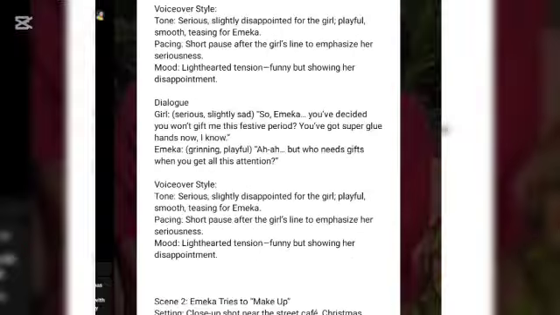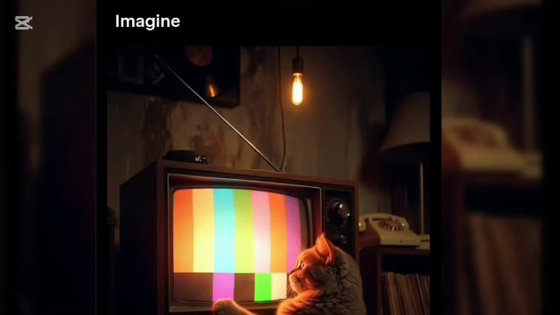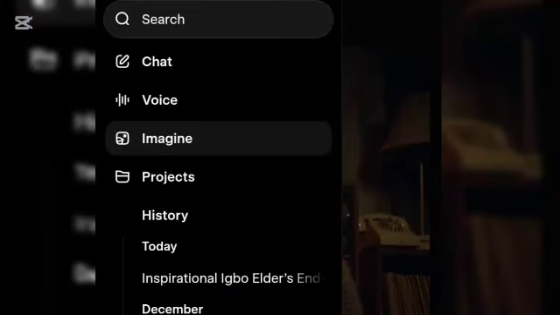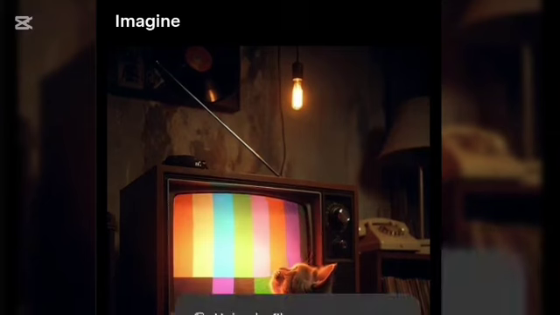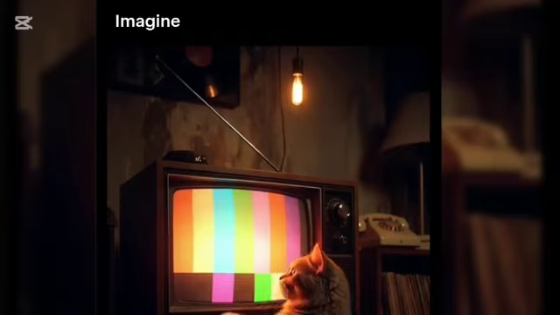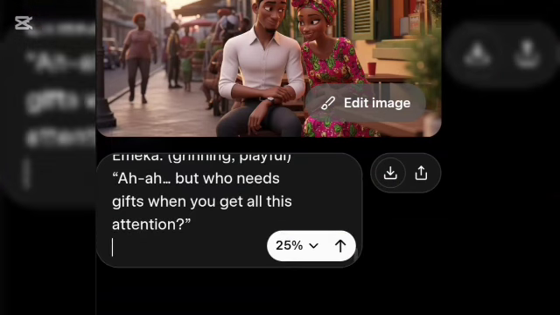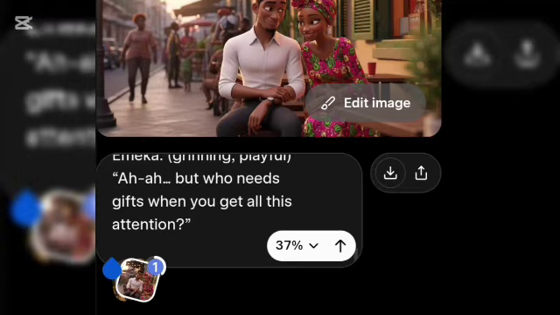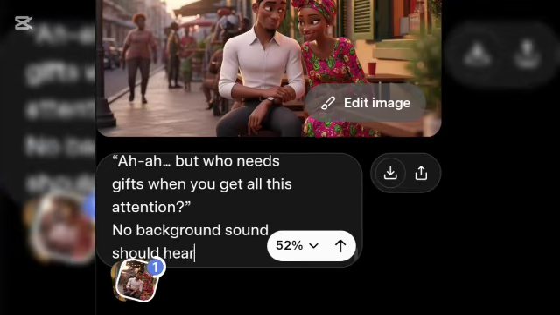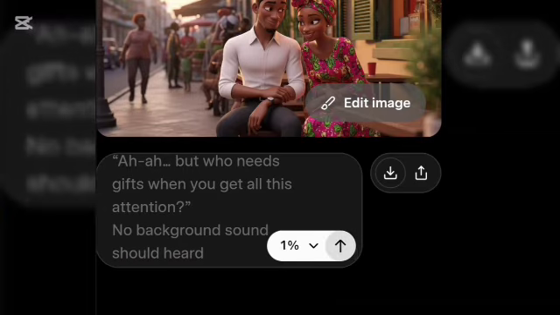All right, then I'll move over to my browser. Now I'm moving over to Imagen. Then I'm going to upload the image that I want. I'm going to select this one. Now, this is the image. I'm going to paste it and add this action, no background sound. Okay, so I'm going to hit generate.